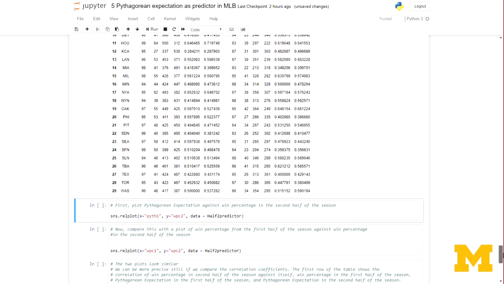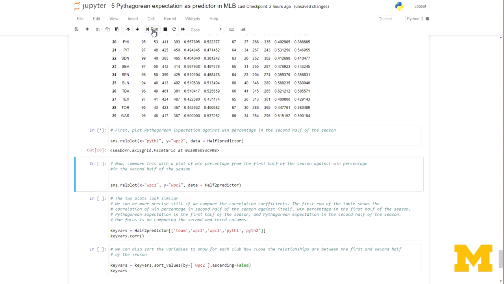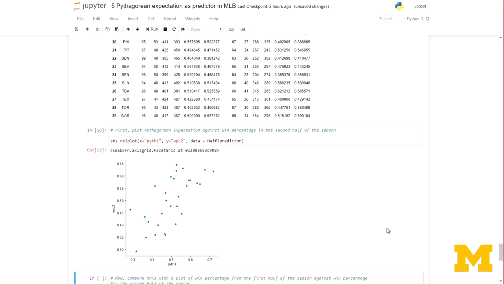So let's just run a rel plot, where our x is the Pythagorean expectation from the first half of the season, and our y is the win percentage in the second half of the season. Let's see how closely these two things look together on the same chart. Well, there you've got a scatter. It's not quite as perfect as we saw when we looked at the simultaneous Pythagorean expectation and win percentages, but it's not like the cricket where there's no relationship at all. There's clearly some kind of relationship there in the data that we can see.